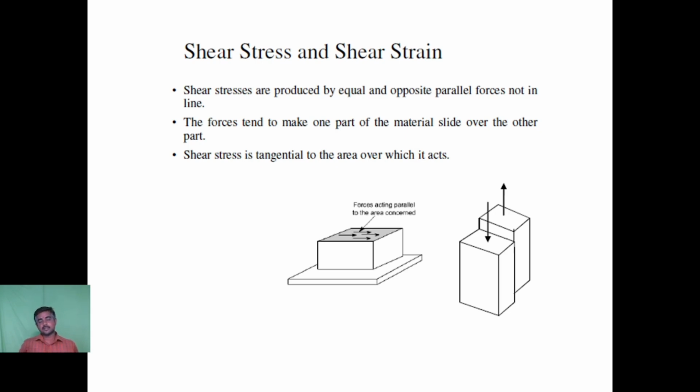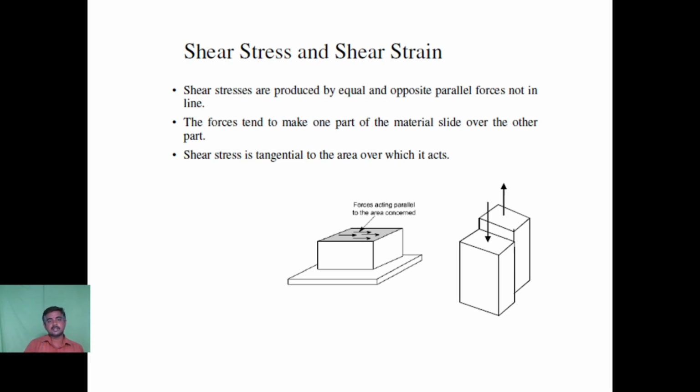Next type of stress. First we dealt with direct stress. In direct stress, we dealt with the tensile stress and compressive stress and the corresponding strain. In tensile stress, the material results in the formation of tensile strain, whereas in compressive stress, it results in the formation of compressive strain. Next, we will be moving to the next category called shear stress.